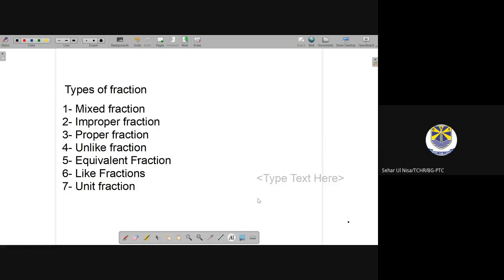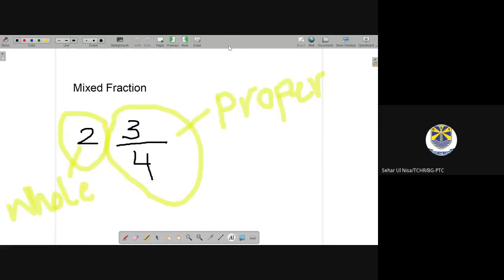Okay, so class, types of fraction. We are going to revise the chapter fraction. So types of fraction is our topic. There are 7 types of fraction: mixed fraction, improper fraction, proper fraction, unlike fraction, equivalent fraction, like fractions, and unit fractions. So first of all, let's talk about mixed fraction.